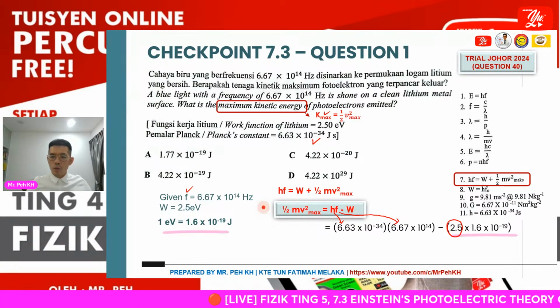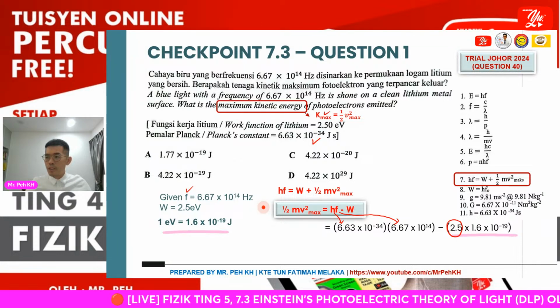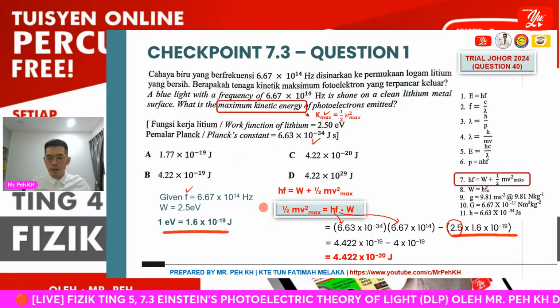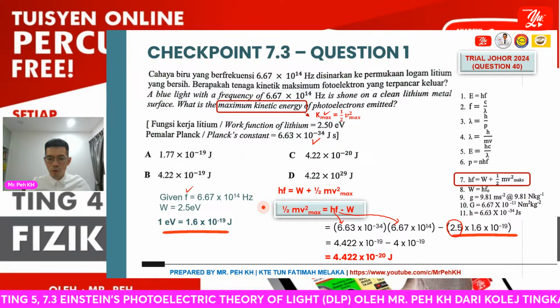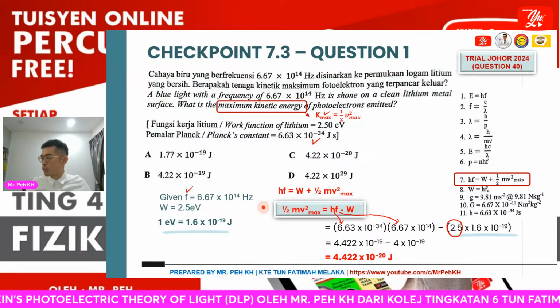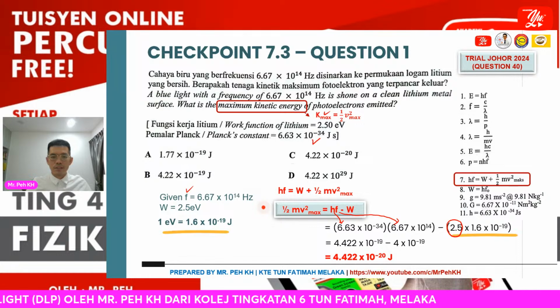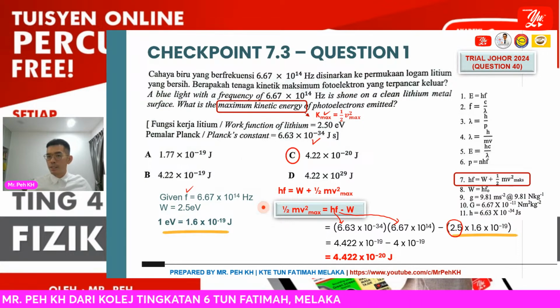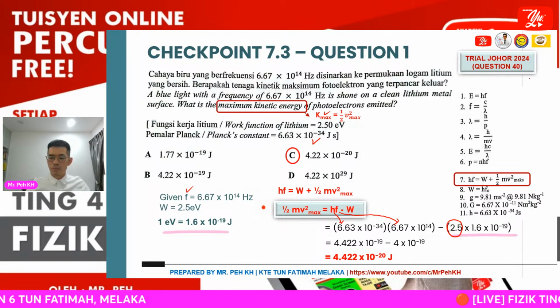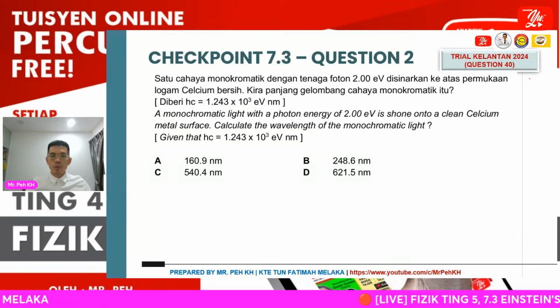Then, using the calculator, you can get the value, which will be 4.422 times 10 power negative 20 joule, equivalent to answer C. This is actually a trial question, Johor 2024, this year, question number 40.